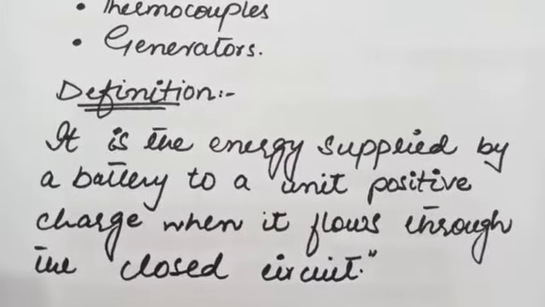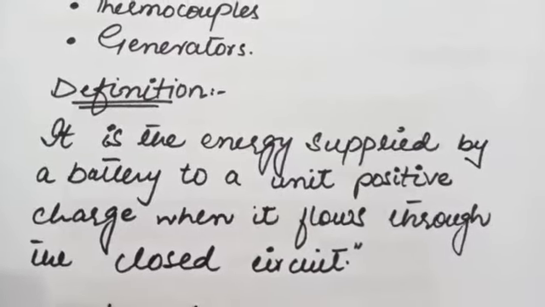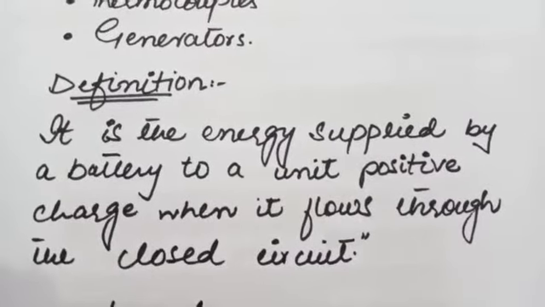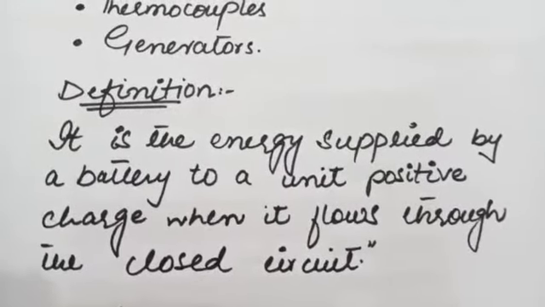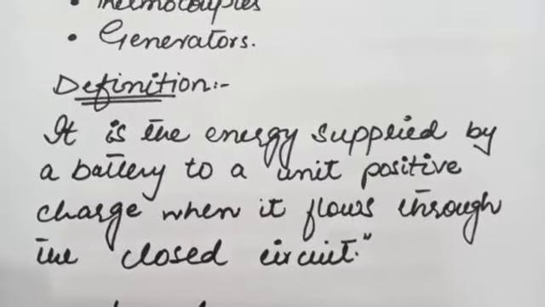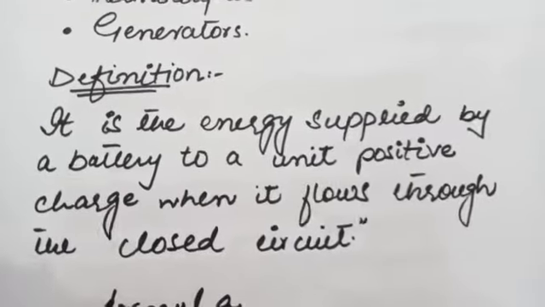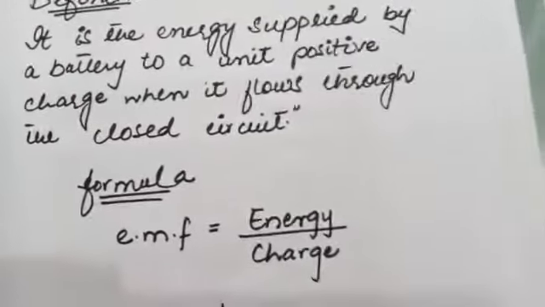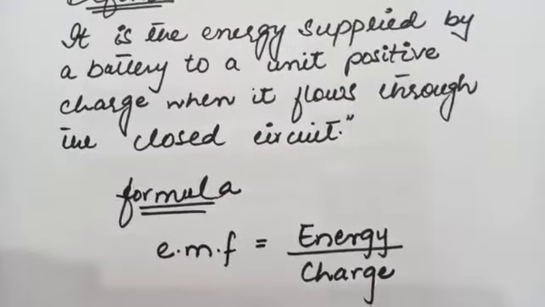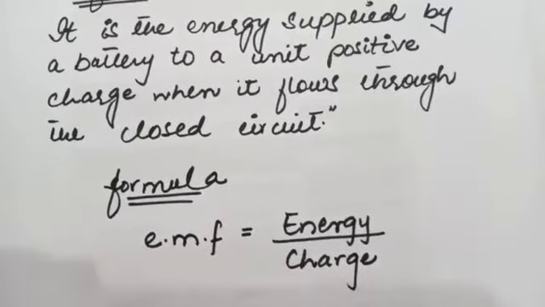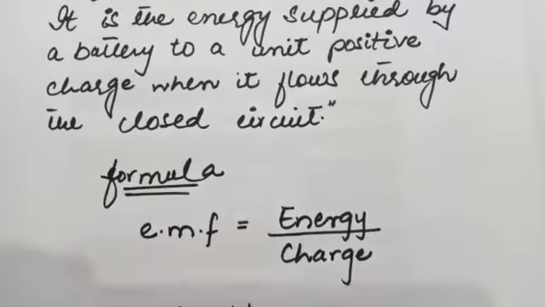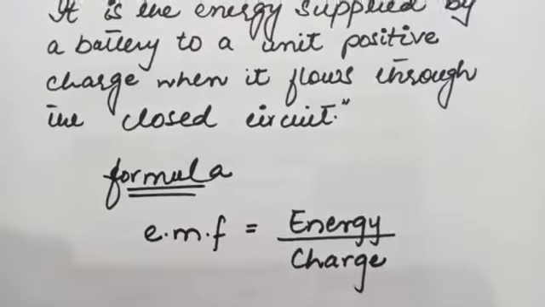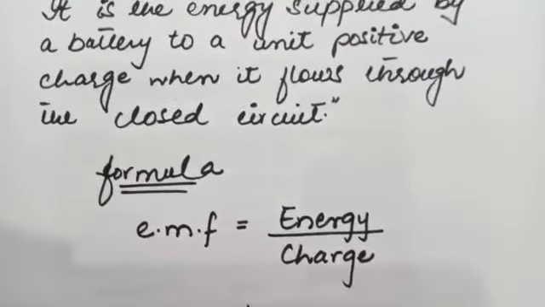As a positive charge enters the battery at its lower potential point, that is called the negative terminal, the battery must supply energy to the charges so that it can drag them from the negative terminal to the positive terminal. This energy is supplied by the battery, and it is known as electromotive force. So basically, work is done to bring the charges from negative potential to positive potential. This work done, this energy per unit charge, is known as electromotive force.